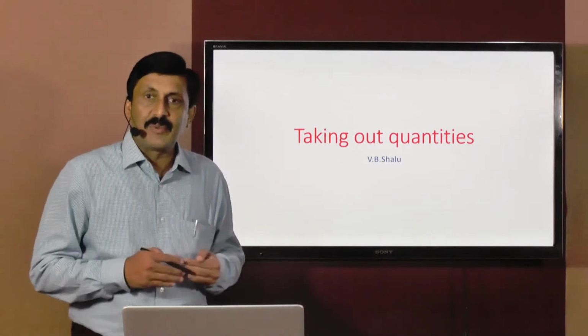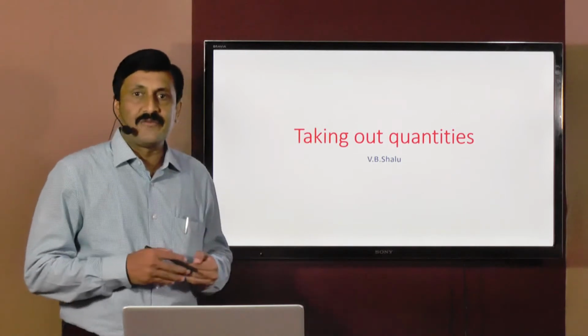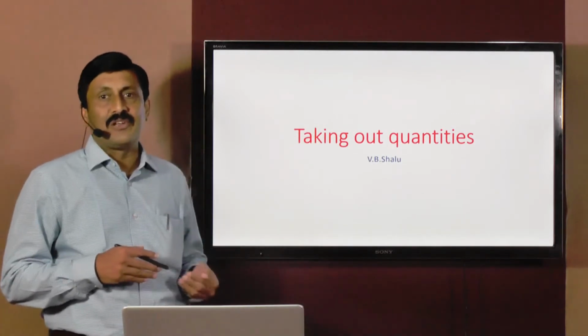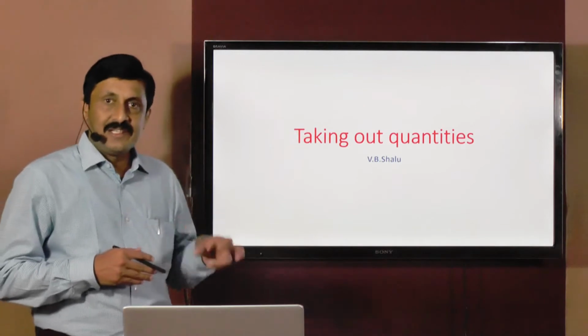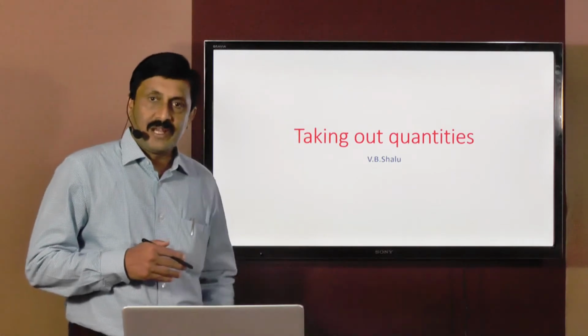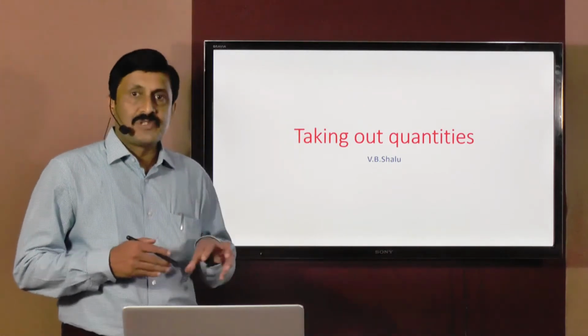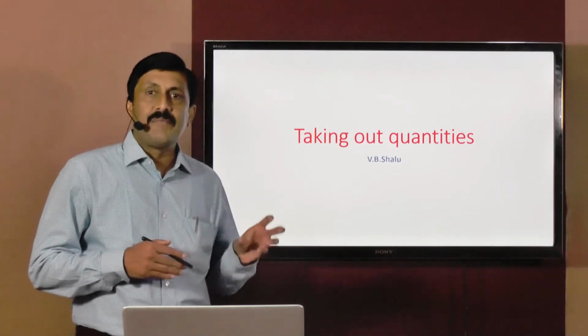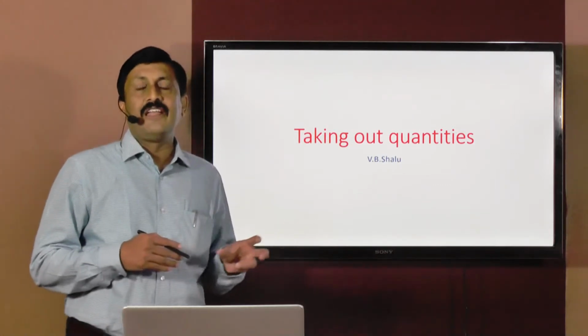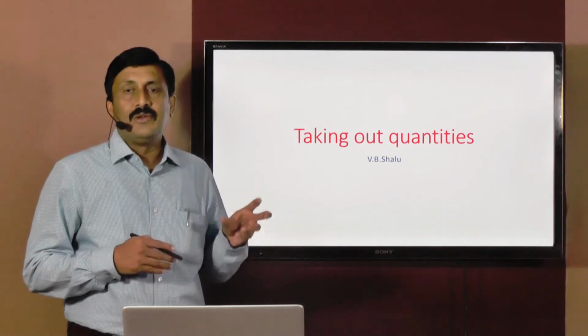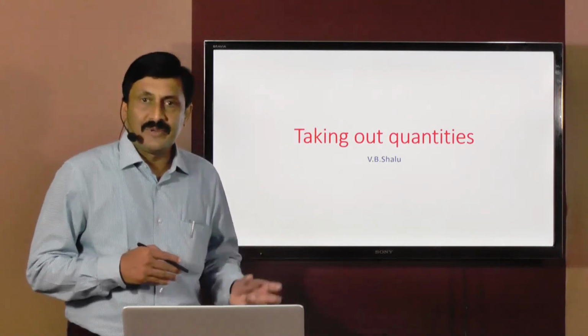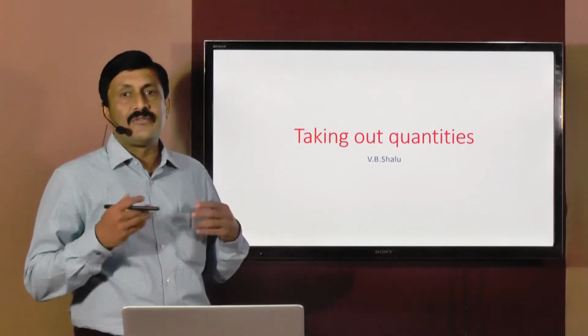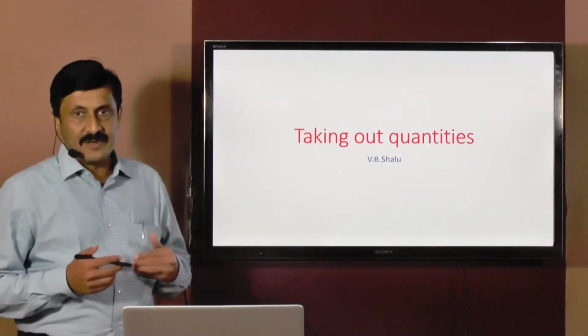We need length of a particular item, breadth, and depth or height. These details will be given in the working drawing. With reference to that, by applying simple mathematical concepts of finding area and volume, we have to determine quantities of various items of construction work.